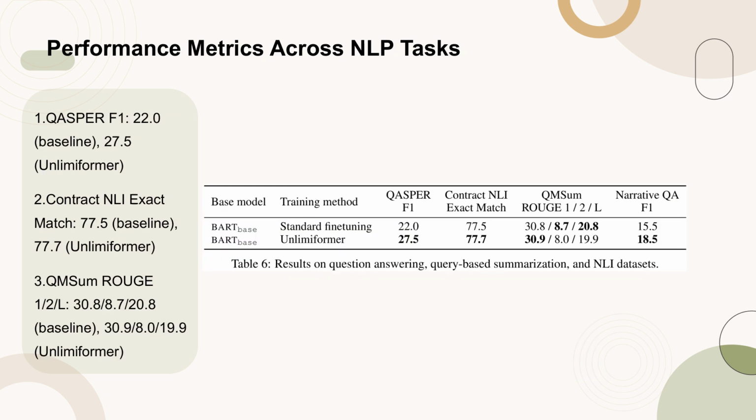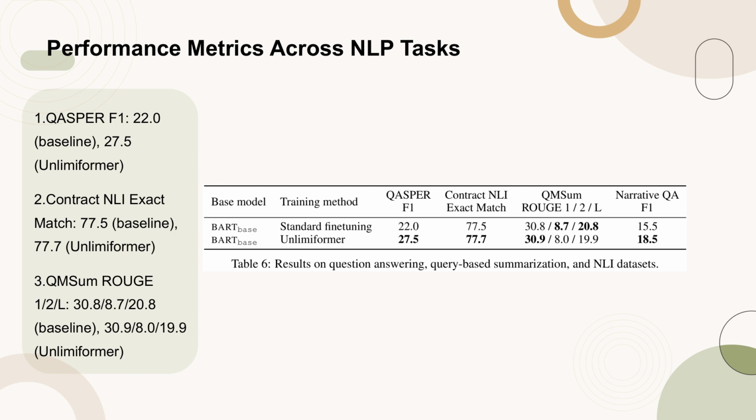Table 6 presents the comparative performance metrics of the BART Unlimiformer model against the base BART model across various NLP tasks. The tasks include question answering on Casper, natural language inference on Contract NLI, and query-based summarization on QMSum. The results indicate that Unlimiformer generally improves performance over the base model, particularly in the F1 score for Casper, 27.5 versus 22.0, and the exact match score for Contract NLI, 77.7 versus 77.5.